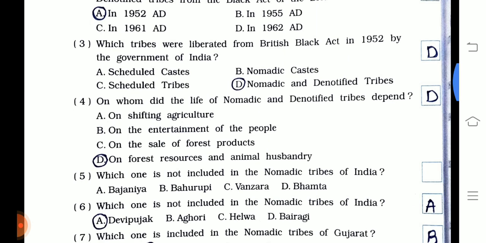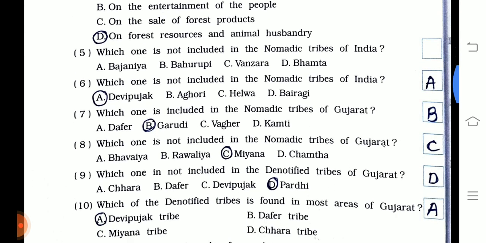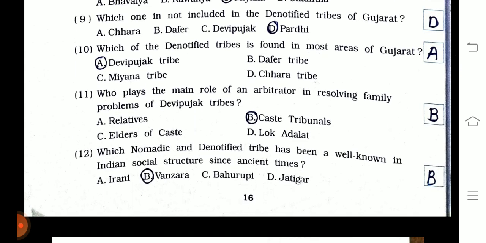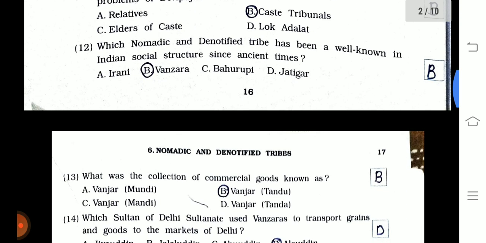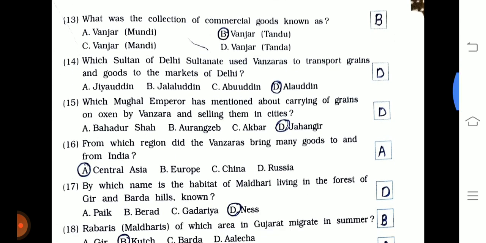Okay, the fifth one is remaining here. Okay, next page.